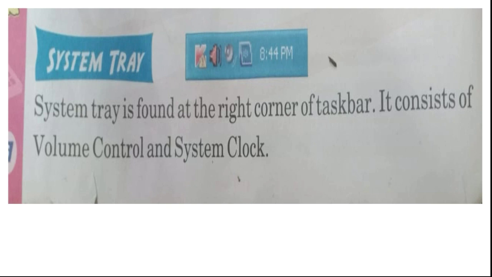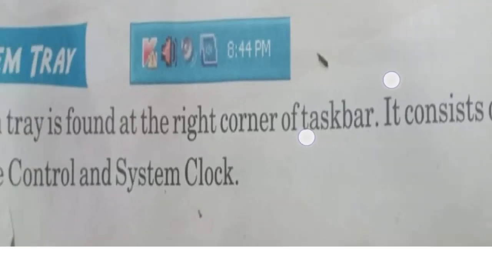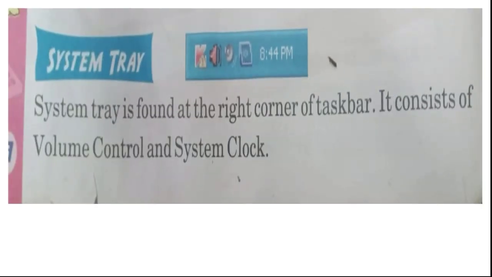The system tray is found at the right corner of the taskbar. It consists of volume control and system clock. If you want to increase or decrease your computer volume, speaker volume, or mic volume, all the options are present here. It also has the system clock, so the time can be seen here. So this is called a system tray.